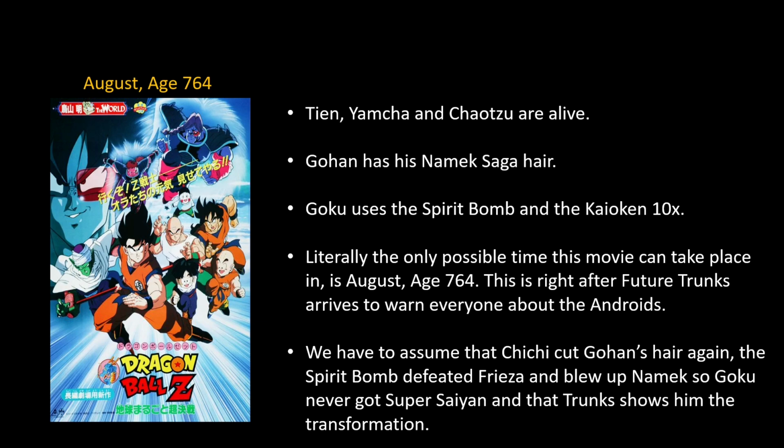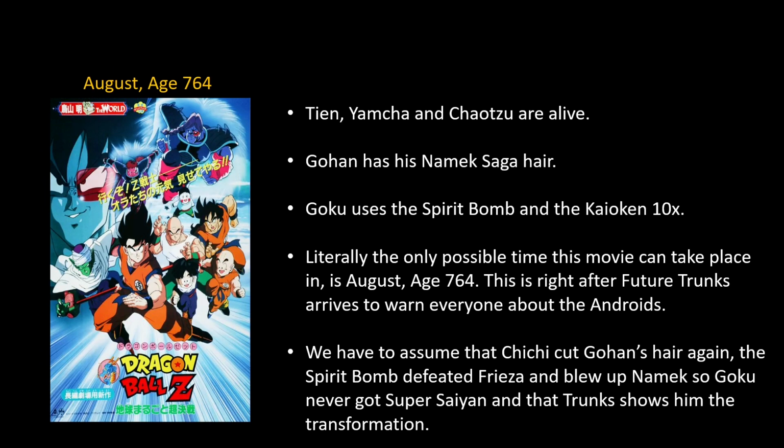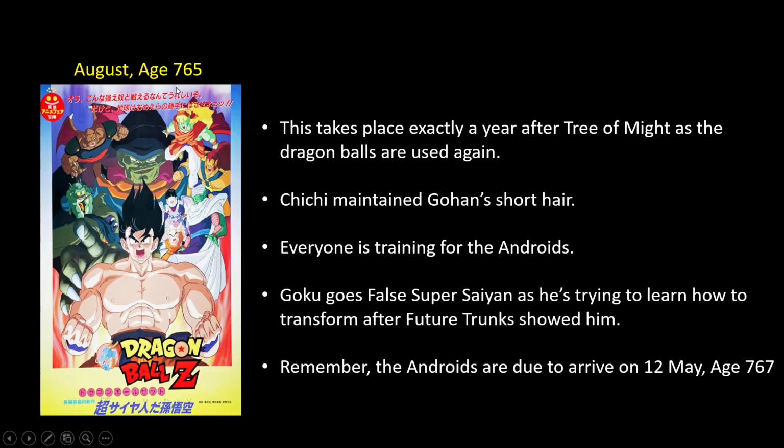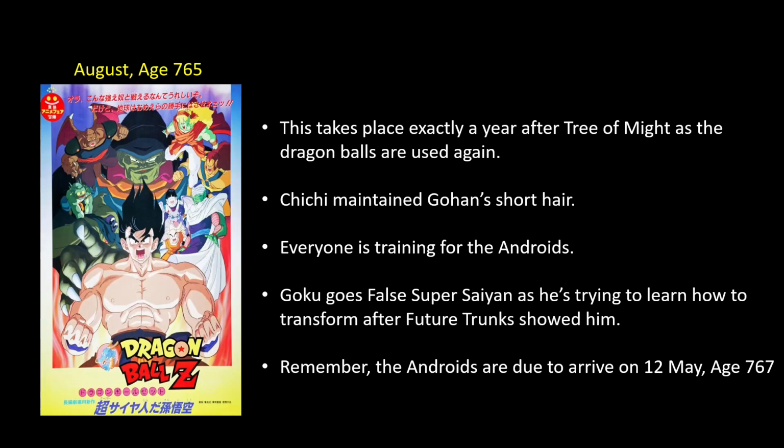Let's go. Okay, moving on to Lord Slug, August age 765. So the Tree of Might took place in August age 764. This is August 8, 765. So this takes place exactly a year after Tree of Might, as the Dragon Balls are used again. The Dragon Balls are used in Lord Slug, and they're also used in Tree of Might, so a year has passed between the two.